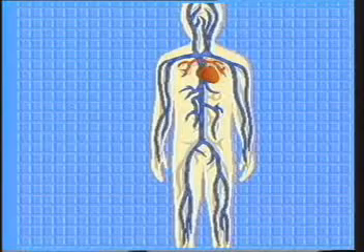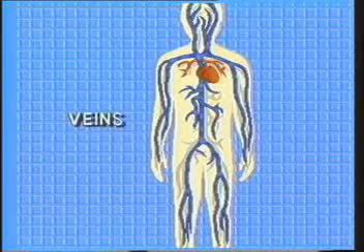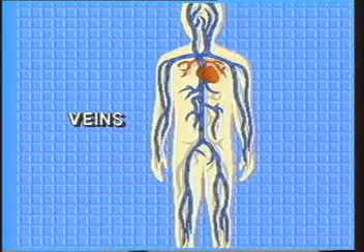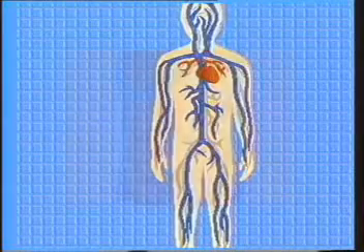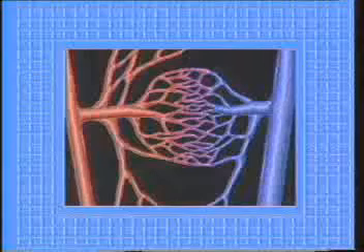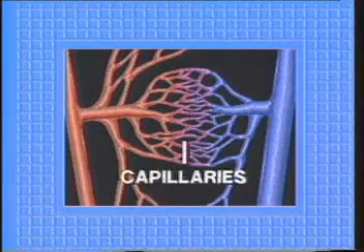Different kinds of vessels carry blood back to the heart. These are called veins. Veins are thinner and less muscular than arteries. Blood moves through the veins because muscles in your arms and legs squeeze the veins, forcing blood through valves or gates. When muscles relax, these valves slam shut, preventing blood from flowing backwards away from the heart. Arteries and veins are linked by a network of tiny blood vessels called capillaries.